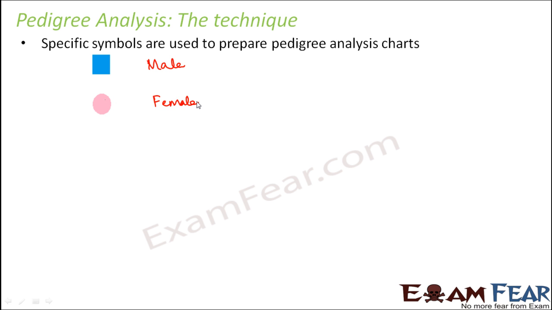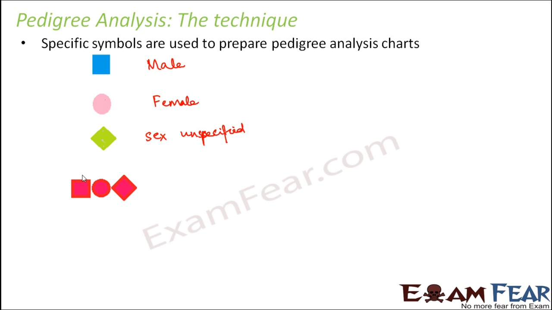So here I have colored them just for your convenience. Wherever you see pink, you can relate it to a female. Wherever you see blue, you can relate it to a male. So that is just for your convenience. Otherwise, a plain square box is a male and a circle is a female. If you have a triangle like this, then this means that the sex is unspecified. So we do not know the sex of the individual, whether it is male or female.